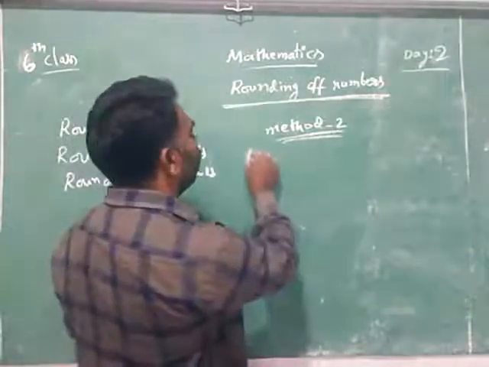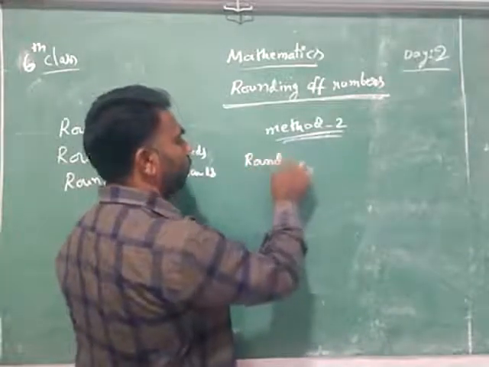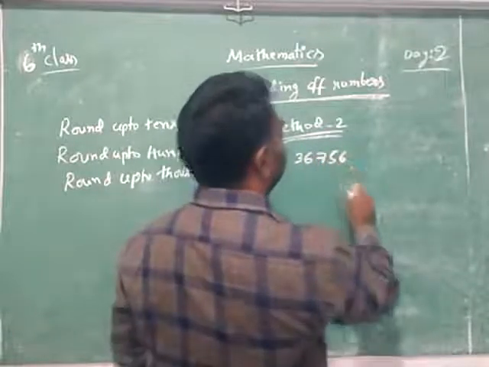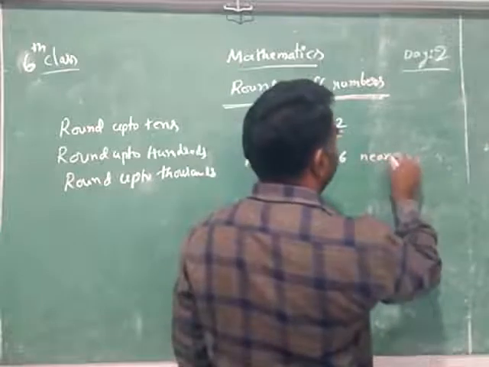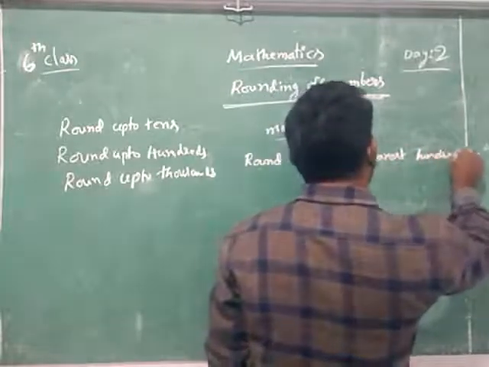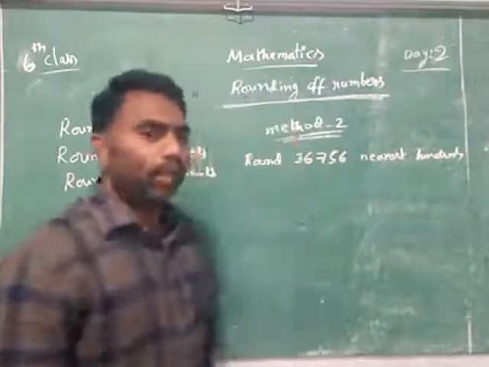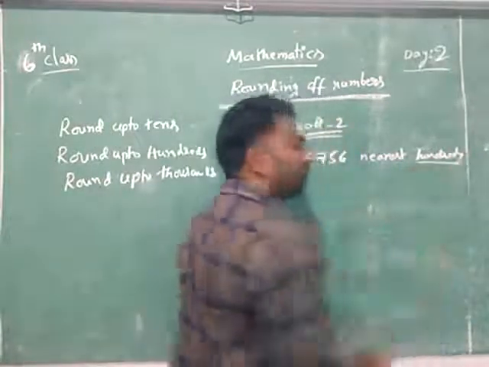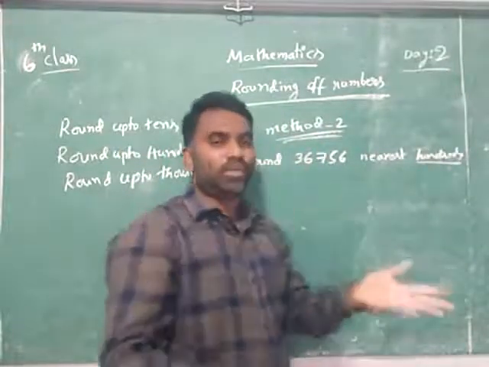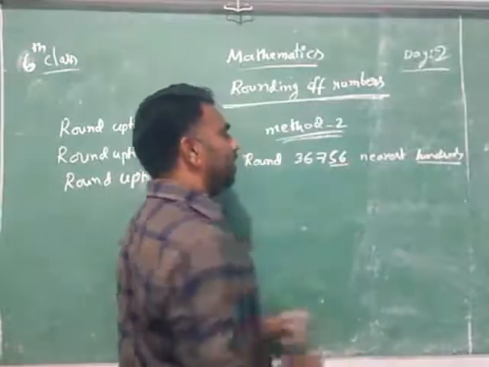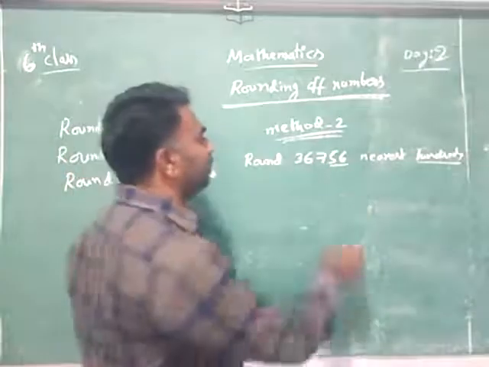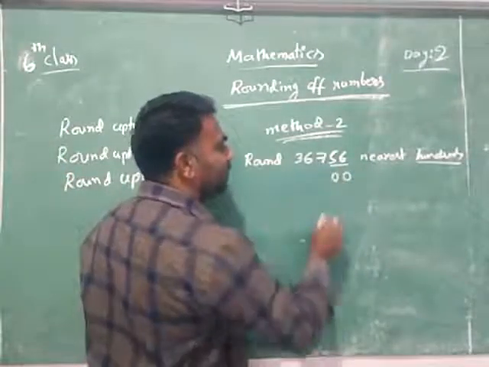I am asking you, round 36,756 nearest hundreds. So can you say how to do? We are rounding nearest hundreds. Hundreds means up to hundreds, okay. Before that what are there? Ones, tens, underline it. Up to hundreds means ones and tens, underline, and that are what will become? This is 0, this is 0.